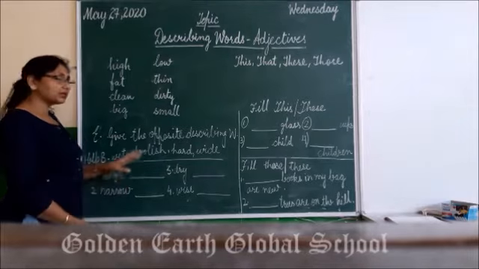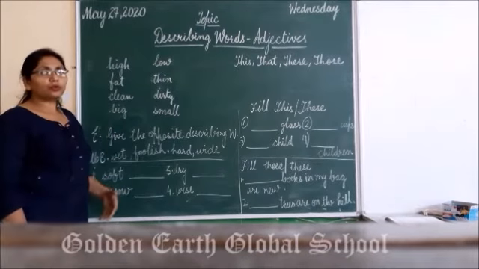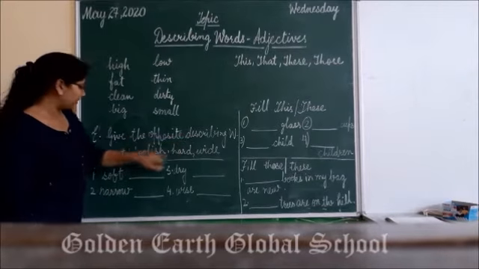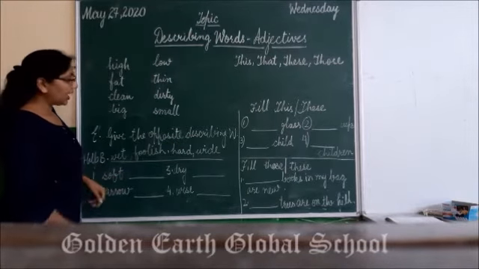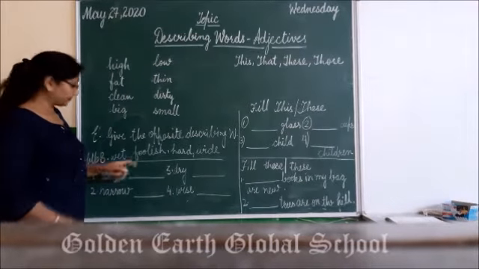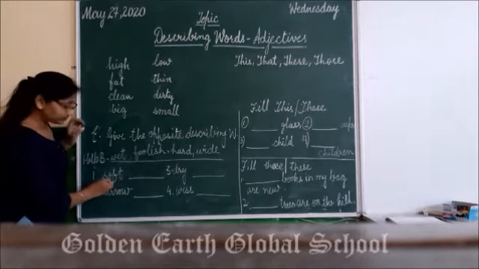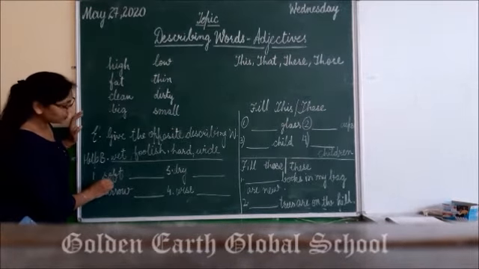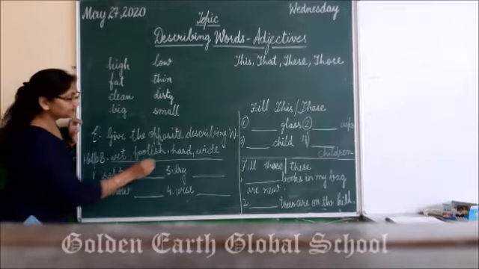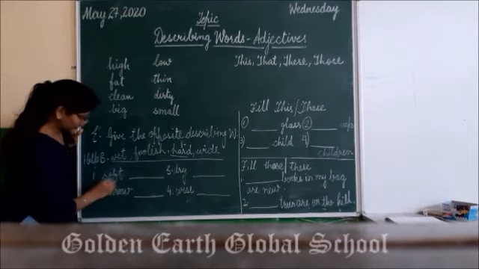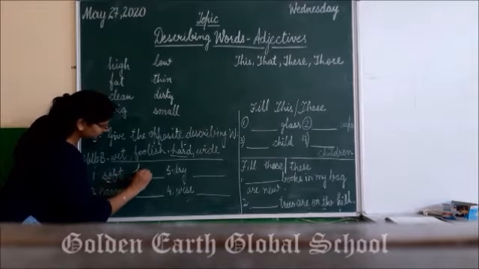Let's do this exercise. It is very easy. Most of you know the opposite words, right? Give the opposite describing word for these words, and you have been given a help box also. You can take the help from here. Soft, very soft. So the opposite word for soft is what? Hard. Right? So for soft is hard.